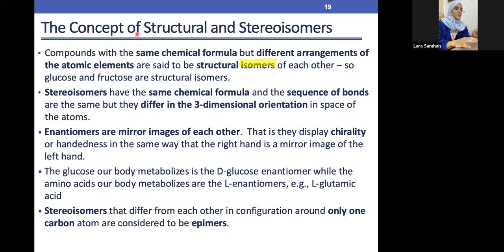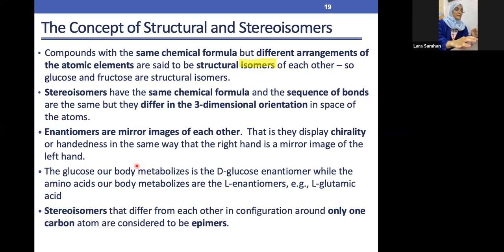So let's get to know about the concept of the structural stereoisomers. So we have in here the compound with the same chemical formula. They have different arrangement, as we said. This is basically the atomic element that are called isomers, as we already explained previously. We have the stereoisomers. They have the same exact chemical formula, ولكن they have in regard to the 3D dimension into the space, they are quite different. بالنسبة للenantiomers, as we said, they are mirror images to one another, and they are non-superimposable. معناها if we put them on top of each other, they will always be different and they won't be exactly the same.